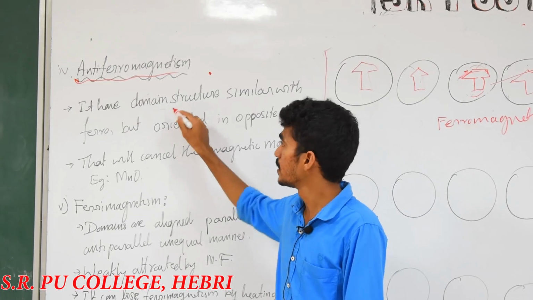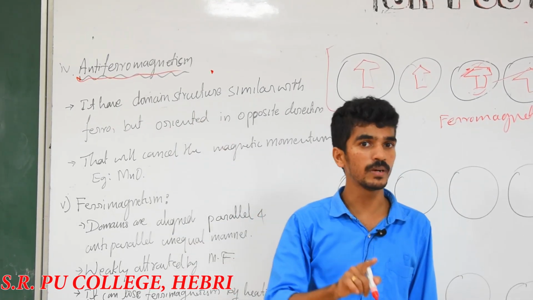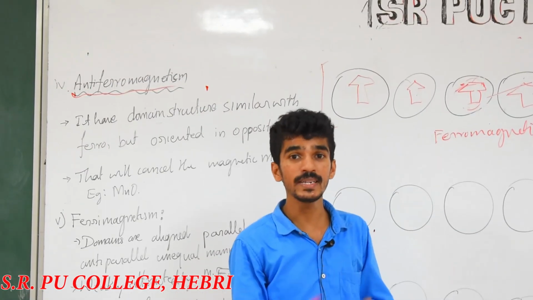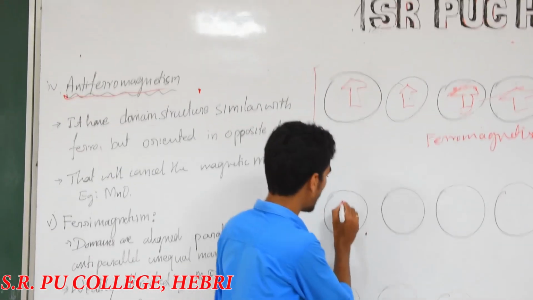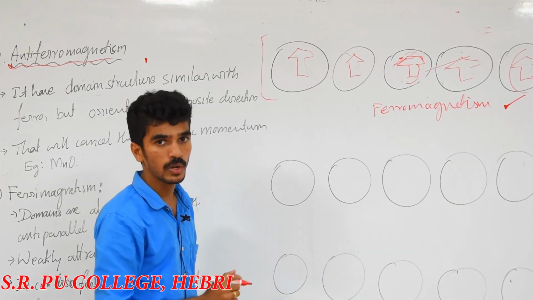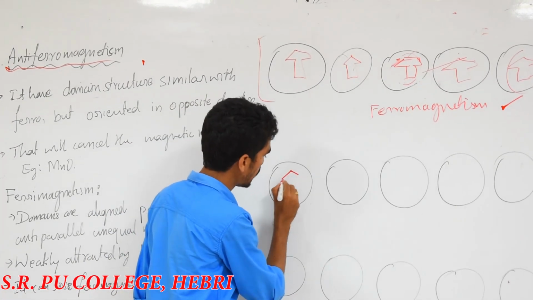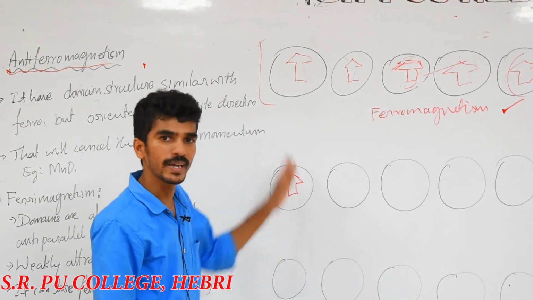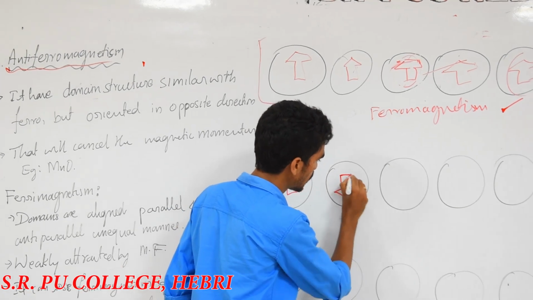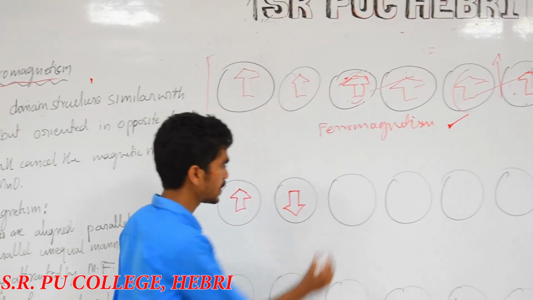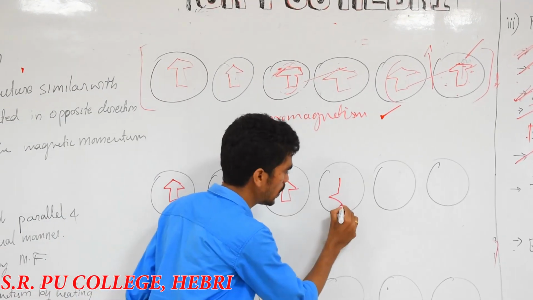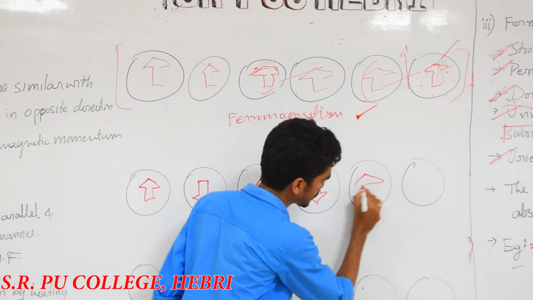In antiferromagnetism, the domain is similar, but the orientation changes. It is the reverse of ferromagnetic nature. In a domain, one electron is oriented in one direction, the very next should be reverse, and the one after that in the opposite direction again. The continuity will be like this.